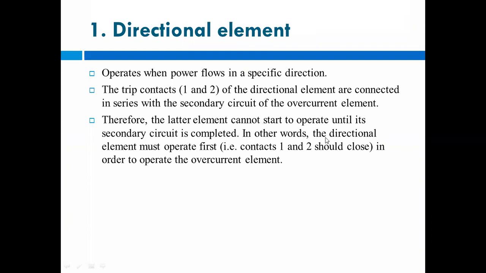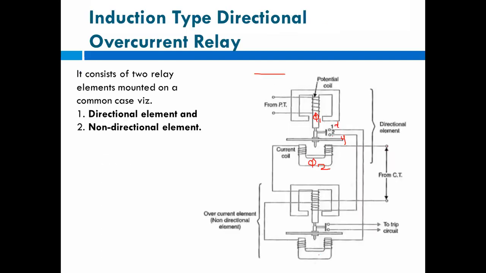So in other words, the directional element must operate first. The first element should operate first, that is, contacts 1 and 2 should close in order to operate the overcurrent element. First these two contacts, X and Y or 1 and 2, should be closed here, then only your overcurrent element will operate.